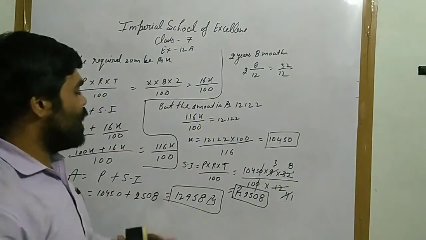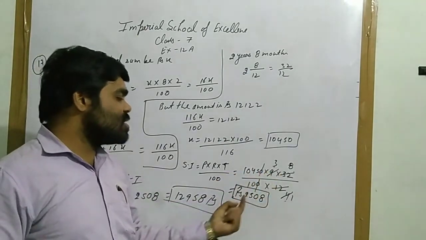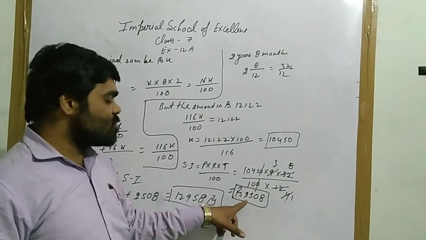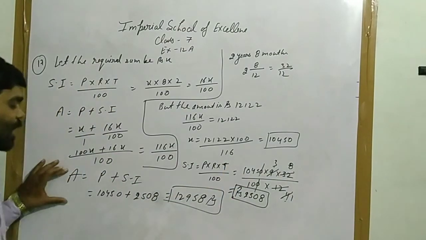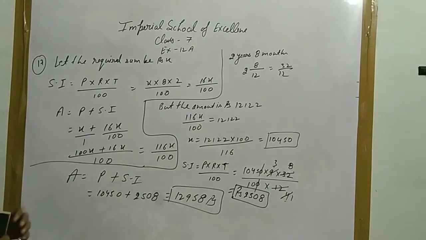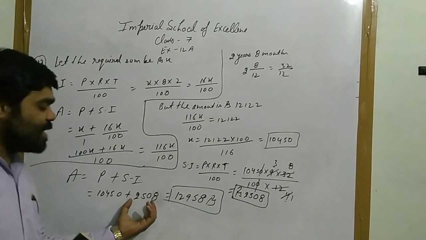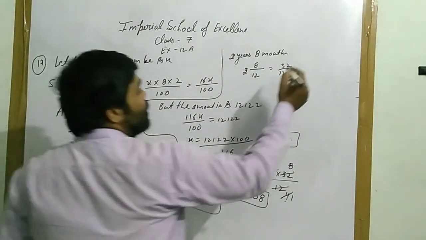After that, SI equals P into R into T upon 100. Solve this, you will get this answer, 2,508 rupees. After that, we have to calculate the amount. Amount equals P plus SI. Principal is this, SI is this. Your answer will be 12,958.